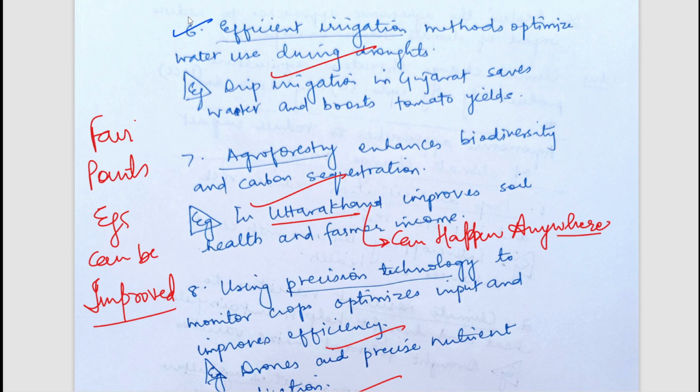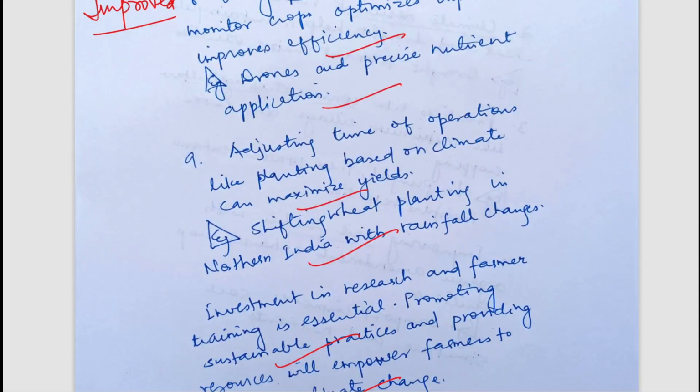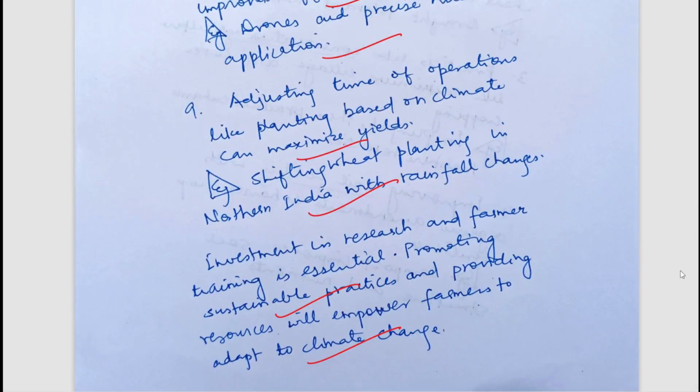Efficient irrigation can be done, agroforestry can be done. So well written points, precision technology can be done. You can simply pause and read the answers. Now let's move to the next question.